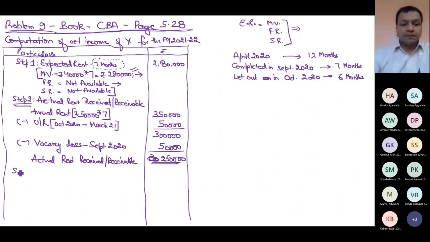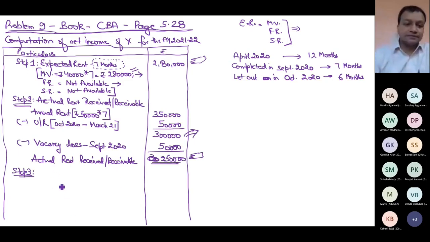Step 3. Is actual rent greater than expected rent? Answer is no. Is actual rent less than expected rent? Yes. 250 is less than 280. And is it because of vacancy? Yes, because had there been no vacancy, my actual income would be 3 lakh, which would have been more than 280.